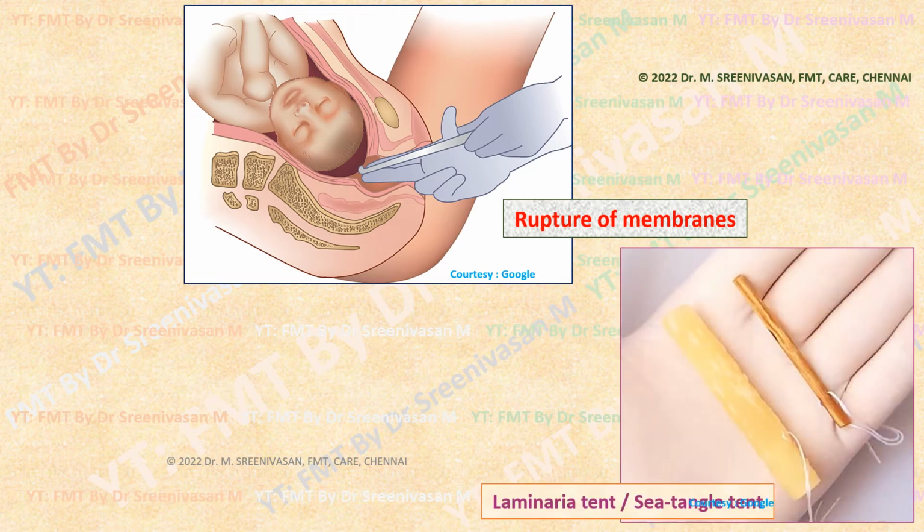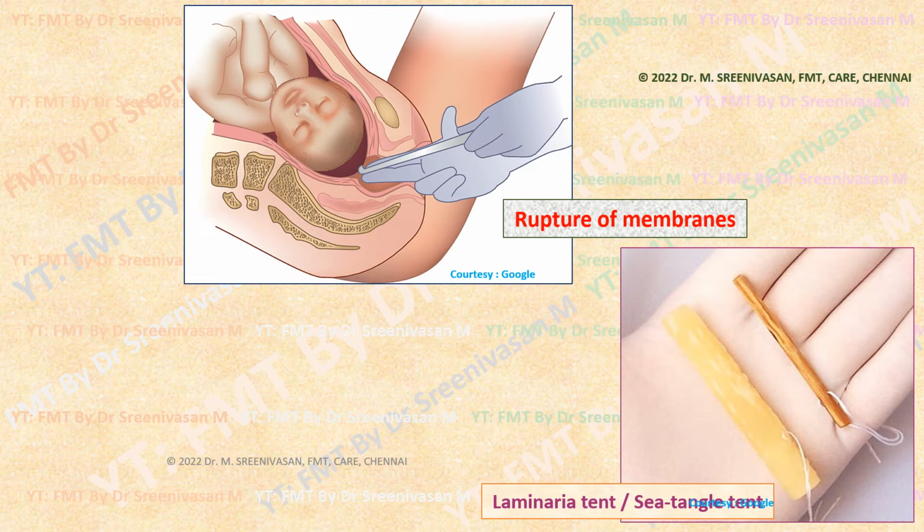This is the laminaria tent, otherwise called a sea-tangle tent. It is prepared from the stalk of a marine plant called Laminaria digitata, a type of seaweed.